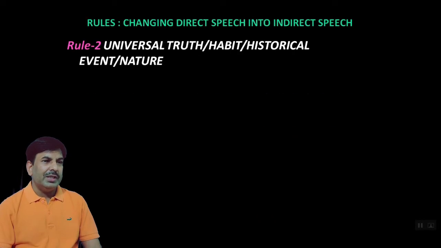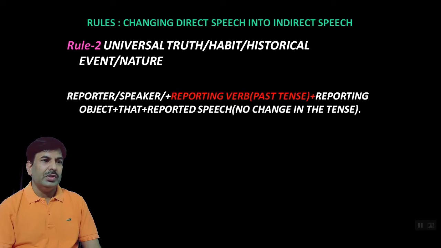Dear students, let us have rule number 2, in which if the reported speech of direct speech expresses universal truth, habit, historical event or nature, there will also be no change in the tense of reported speech while converting it into indirect speech.